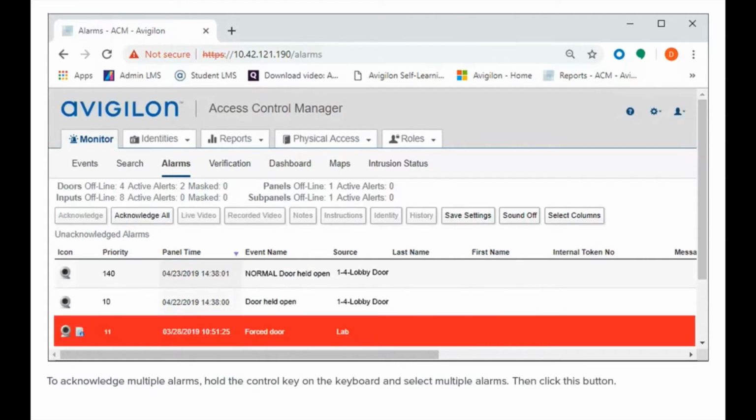To acknowledge multiple alarms, hold the Control key on the keyboard and select multiple alarms. Then, click this button. Select this button to acknowledge all alarms on the list, regardless if they are selected or not.